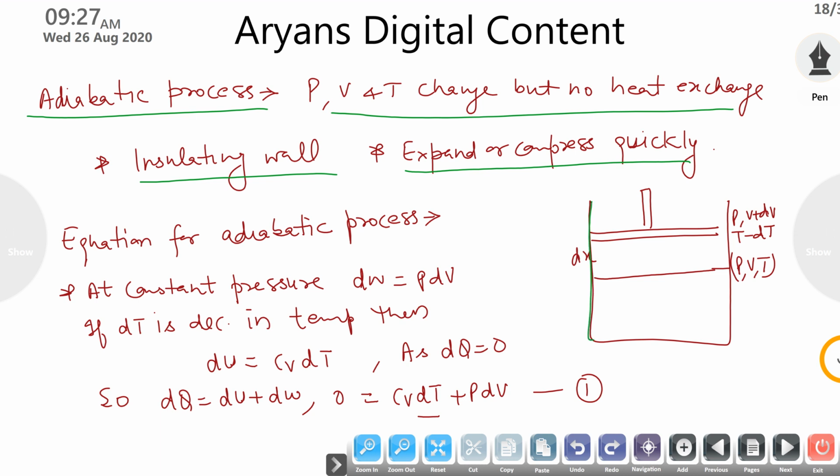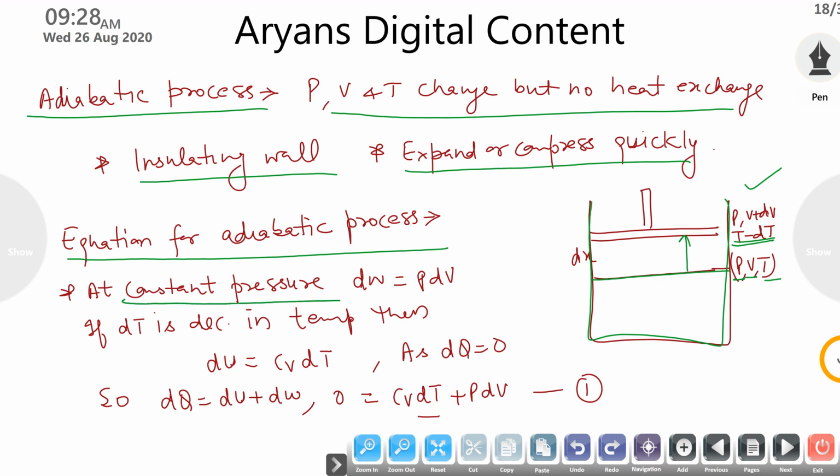Again we consider a simple system with initial pressure P, volume V and temperature T. If its volume is increasing, then the temperature will decrease. So the temperature will decrease by an amount dT and the volume will increase by an amount dV. Now we have to find the equation of the adiabatic process.